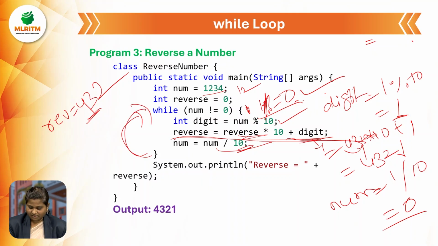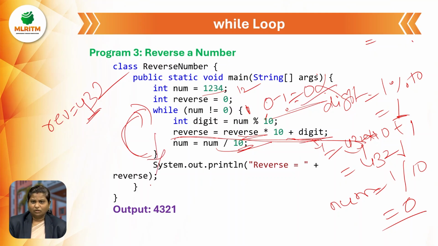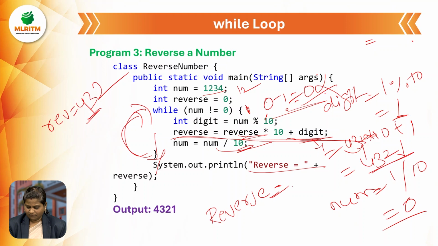The loop goes back to the condition. What is the number value now? 0. Number not equal to 0 means this condition is false now. Is this condition false or true? False. So that is why this loop will be terminated. Whatever reverse value we have, 4321, will be printed. This is the process, the coding, to print a reverse number by using a while loop.